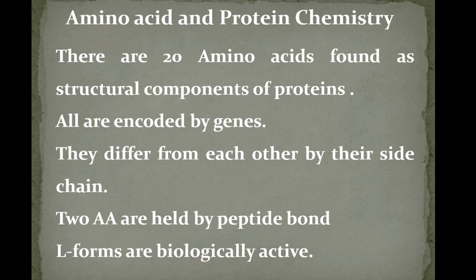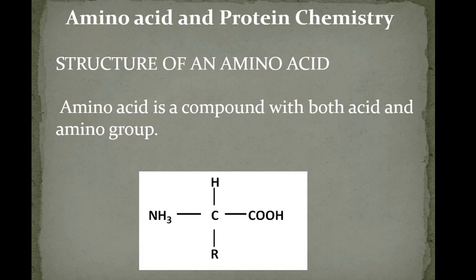That is nothing but genetic code. One genetic code codes for one amino acid. That we will discuss when we are talking about molecular biology. These amino acids differ from each other by their side chain. Two amino acids are linked by peptide bond, and L forms are biologically active forms. L forms of the amino acids are biologically active forms.